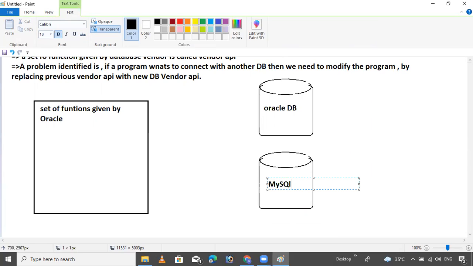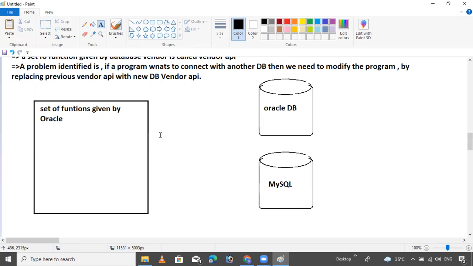Suppose this is MySQL. If I interact using the set of functions given by Oracle, then simply you can interact with this database, no issue. But if you want the same program to connect with MySQL,